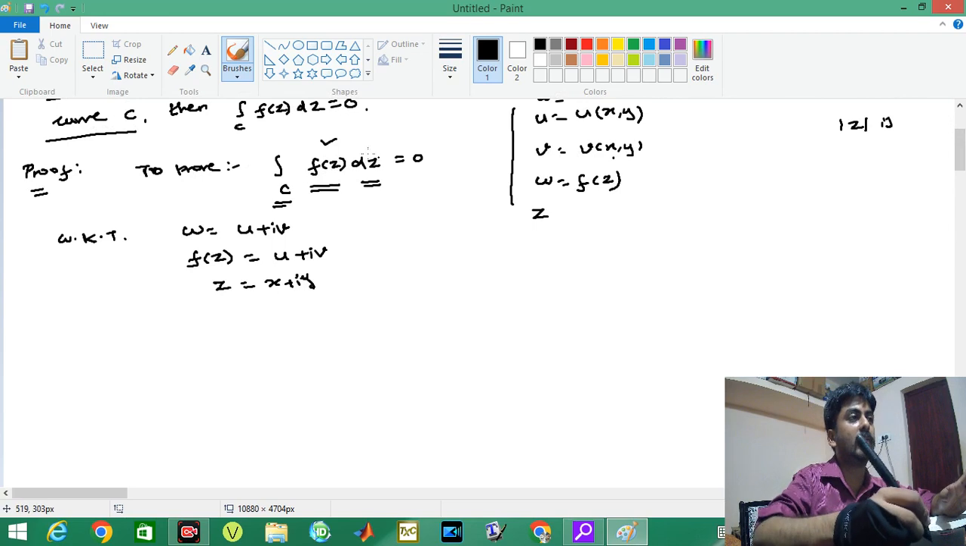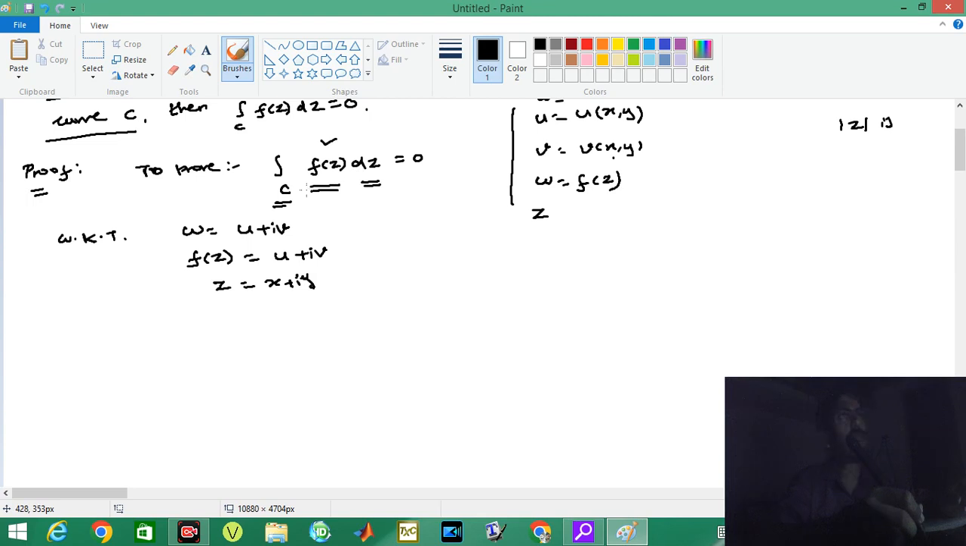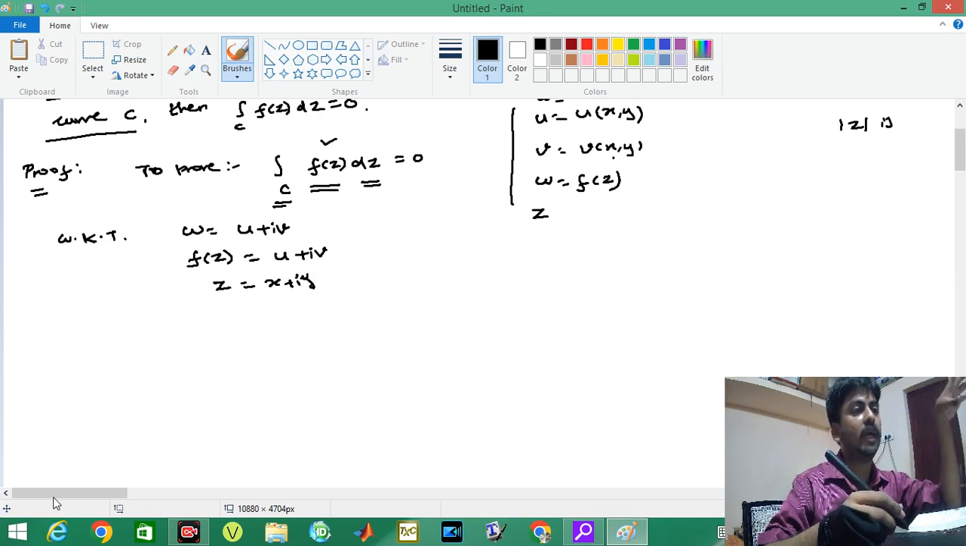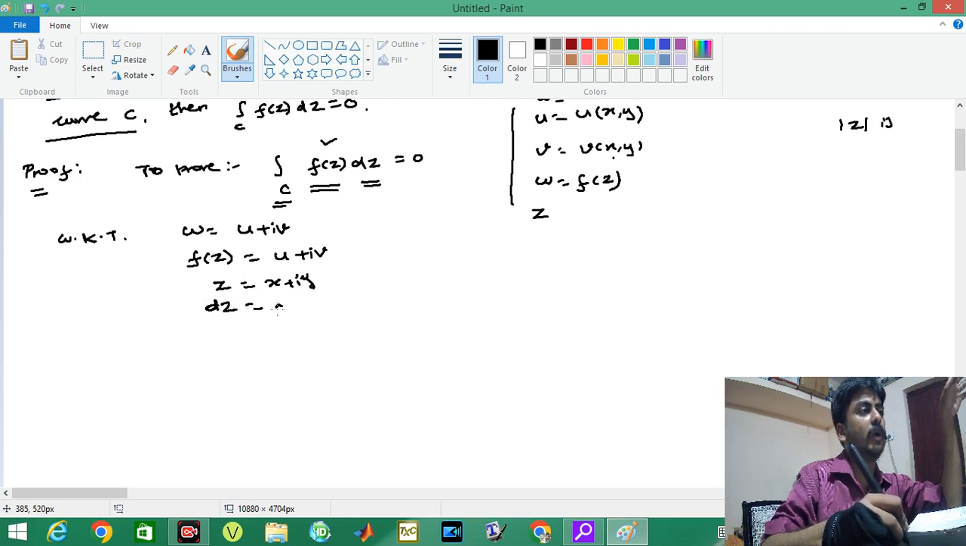We have found f of z and we want to find dz. If I want to find dz, I have to know what z is first. So that is why I have written z equals x plus iy. So z equals x plus iy means dz equals dx plus i dy.